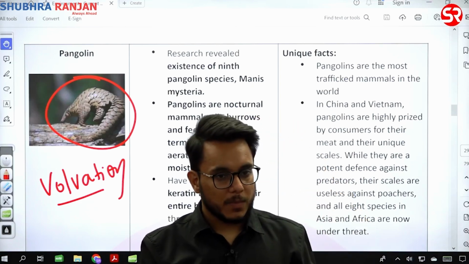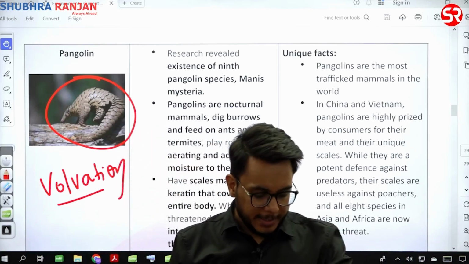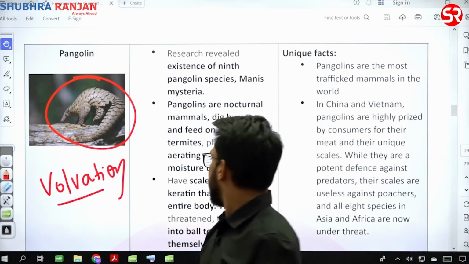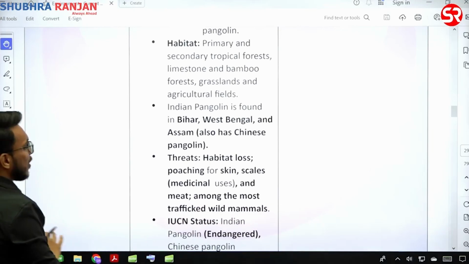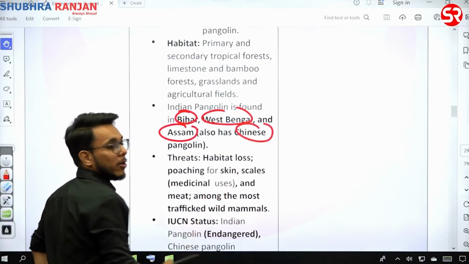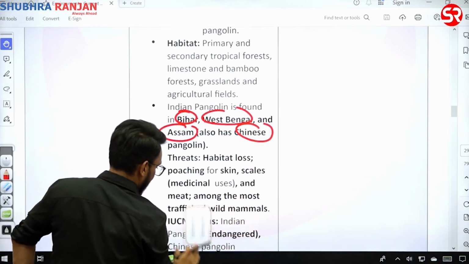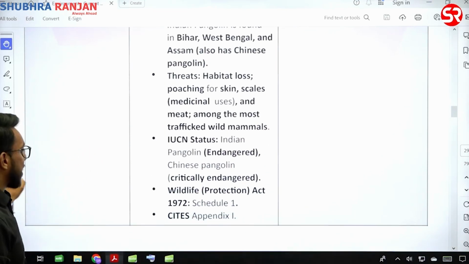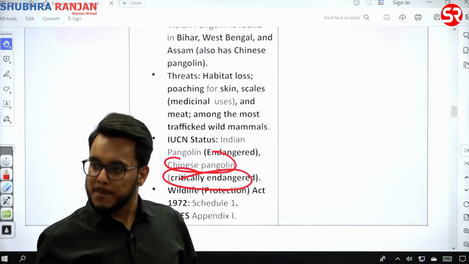Are we clear or not? So 8 species of pangolin, maybe there is a 9th species of pangolin. We need not know the status of everyone, but Indian pangolin का status आपको पता होना चाहिए. So when we talk about Indian pangolin, where are they found? They are found in Bihar, West Bengal, Assam, and some of the Chinese pangolin are also found in India. Their status is endangered on the IUCN Red List, and Chinese pangolin का status क्या है? Critically endangered. Is it clear or not?